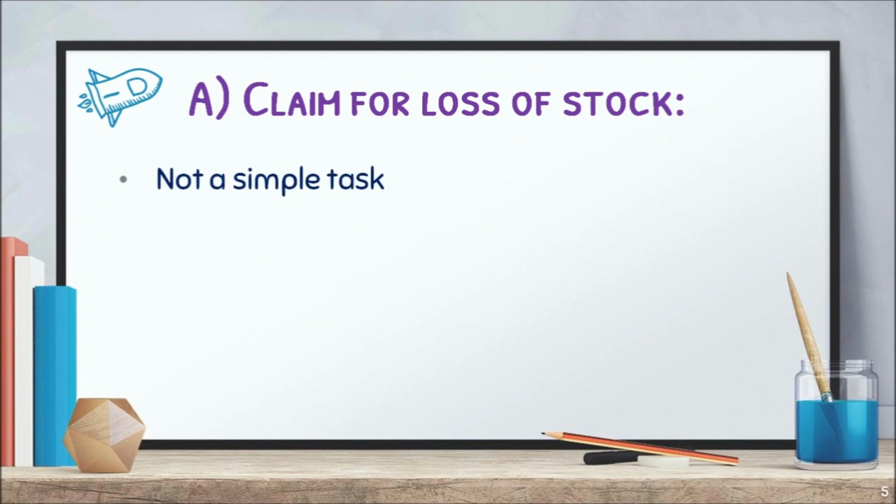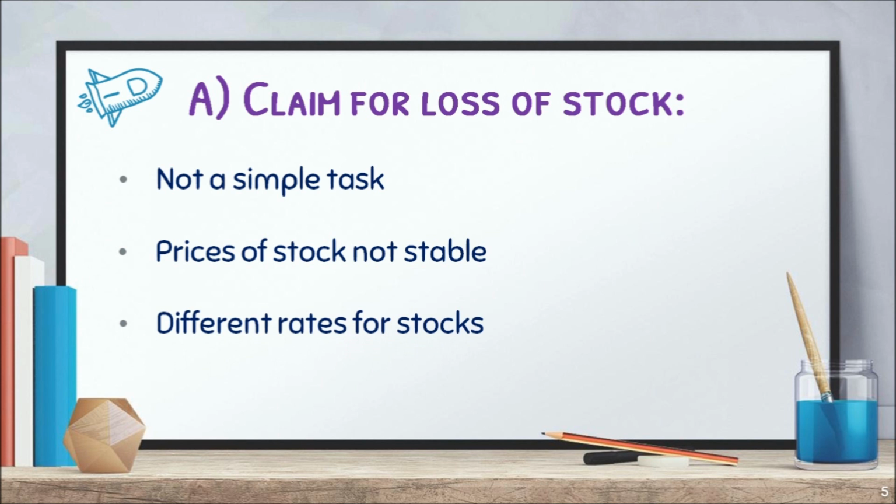When stock is destroyed, the calculation of loss is not so simple, because the prices of different items of stock are not stable and the stock is acquired at different rates. For most businesses, particularly trading concerns, stock taking is not maintained up to date, day by day.